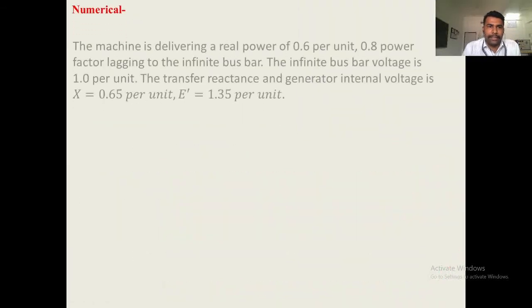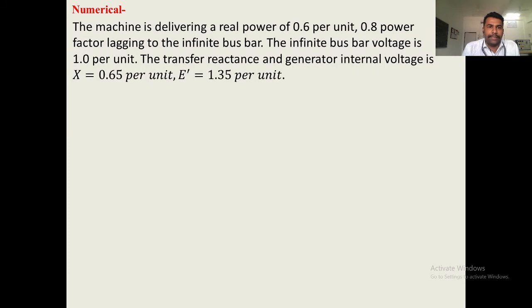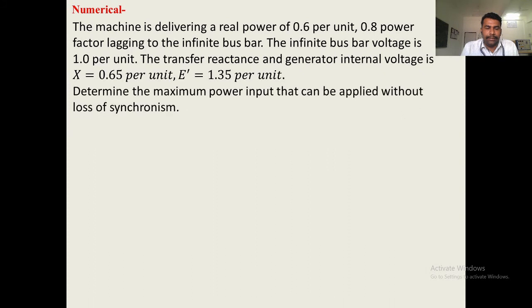Now, we will start with the numerical. The statement of the numerical is: the machine is delivering a real power of 0.6 per unit, 0.8 power factor lagging to the infinite bus bar. The infinite bus bar voltage is 1.0 per unit. The transfer reactance and generator internal voltage are x equals 0.65 per unit and E dash equals 1.35 per unit. Determine the maximum power input that can be applied without loss of synchronism.